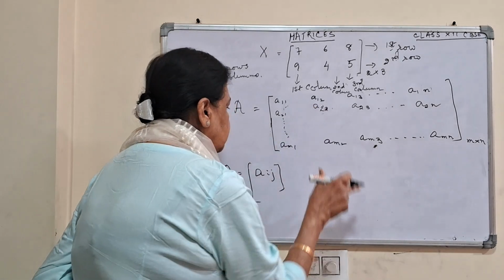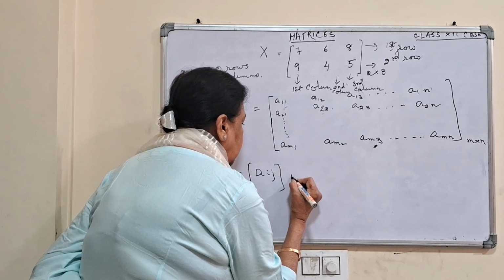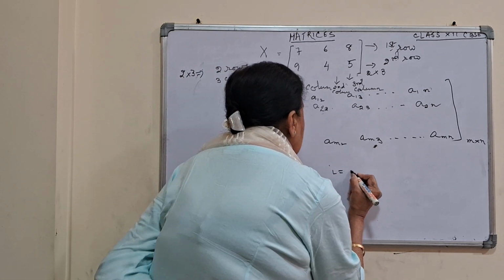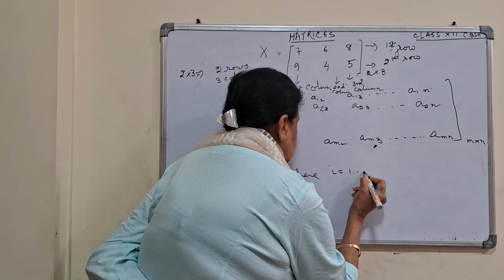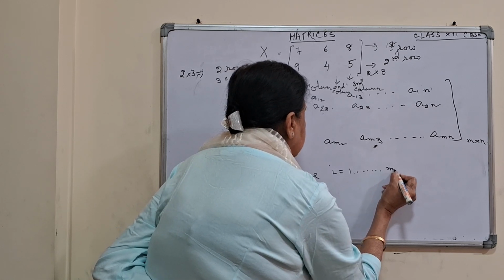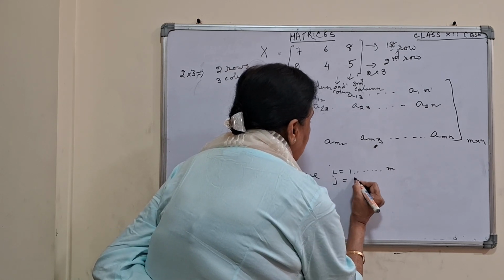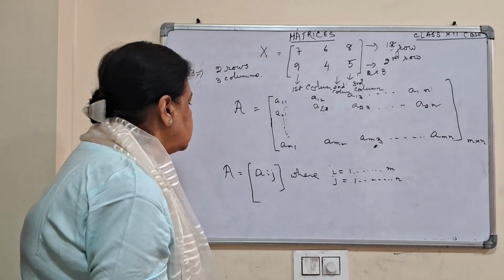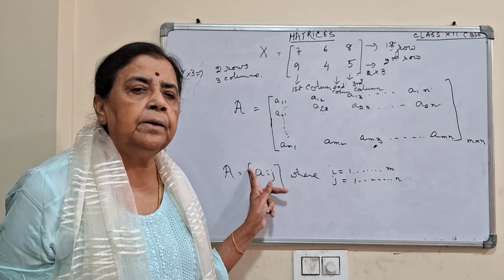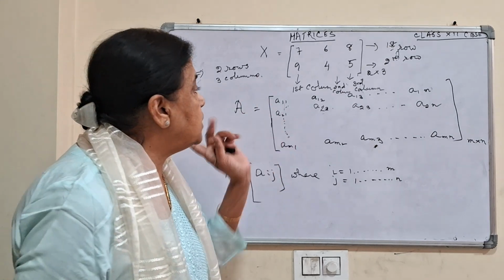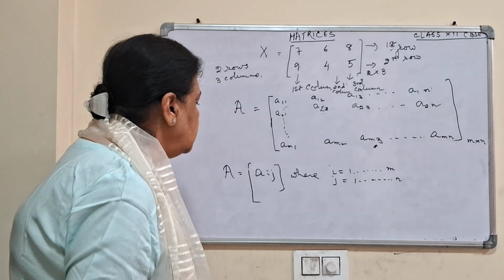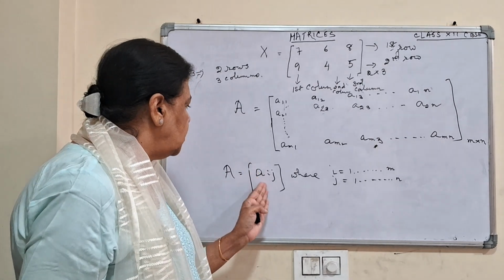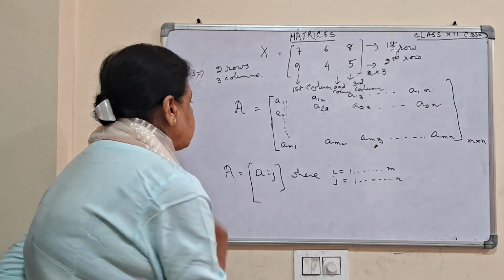Suppose I write it in the short form, that is i, where i is equal to 1, 2, up to m, and j is equal to 1, 2, up to n. Then it will be an M into N matrix. This is called Aij, the general form.